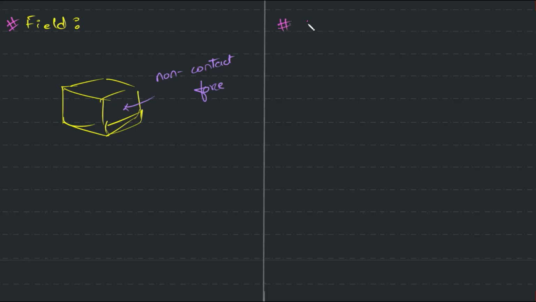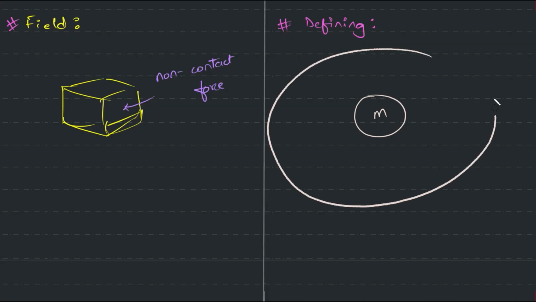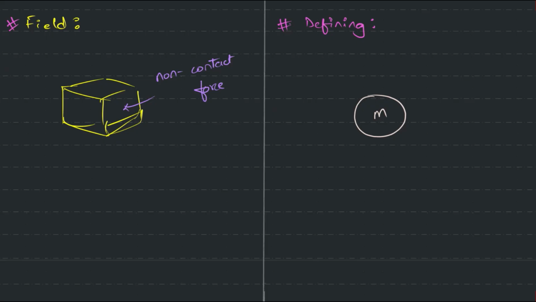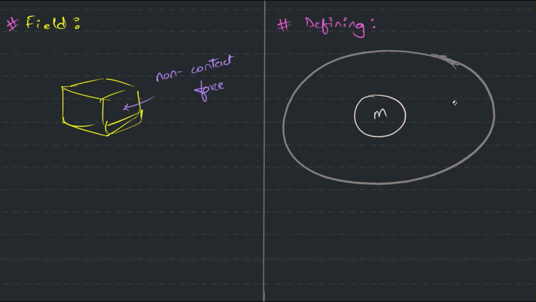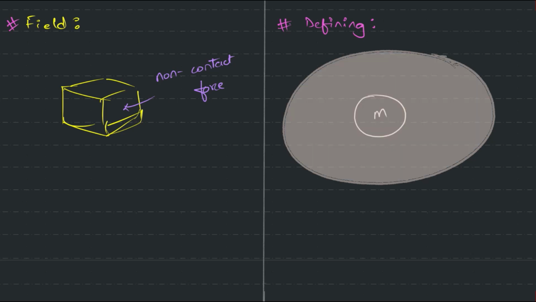So what we are doing is defining. See, if I want to study something, say this object has some mass and it is producing a gravitational field around it, something like this.